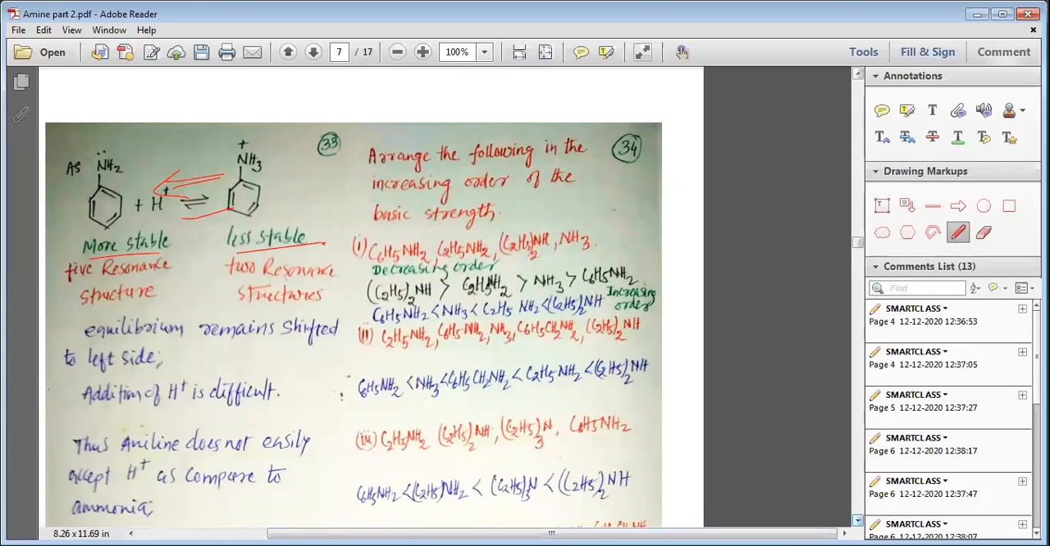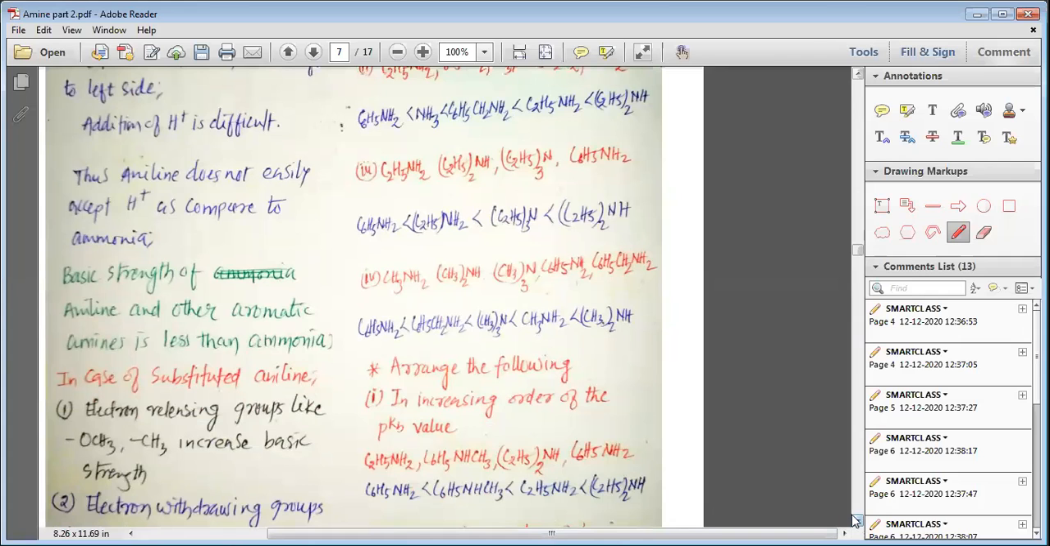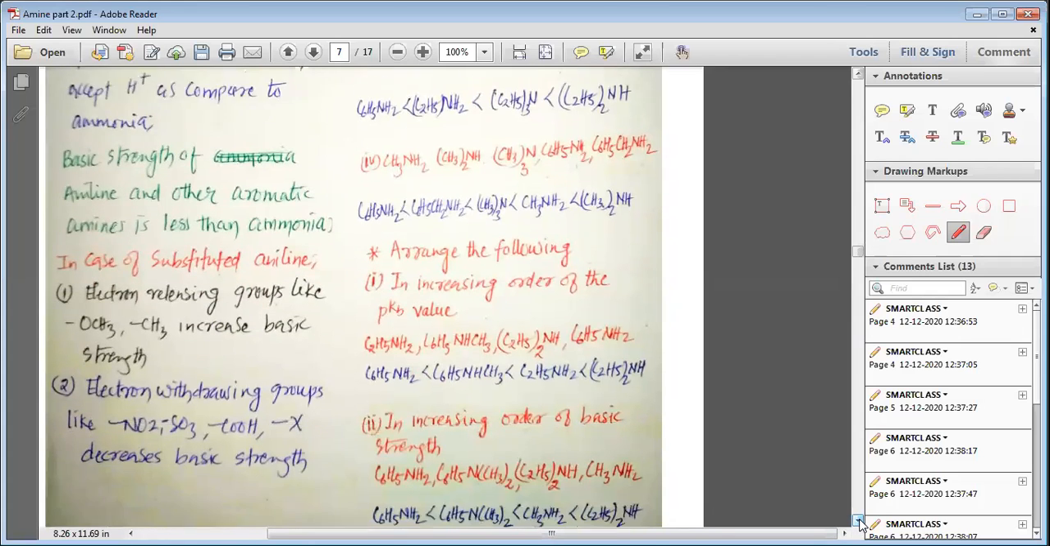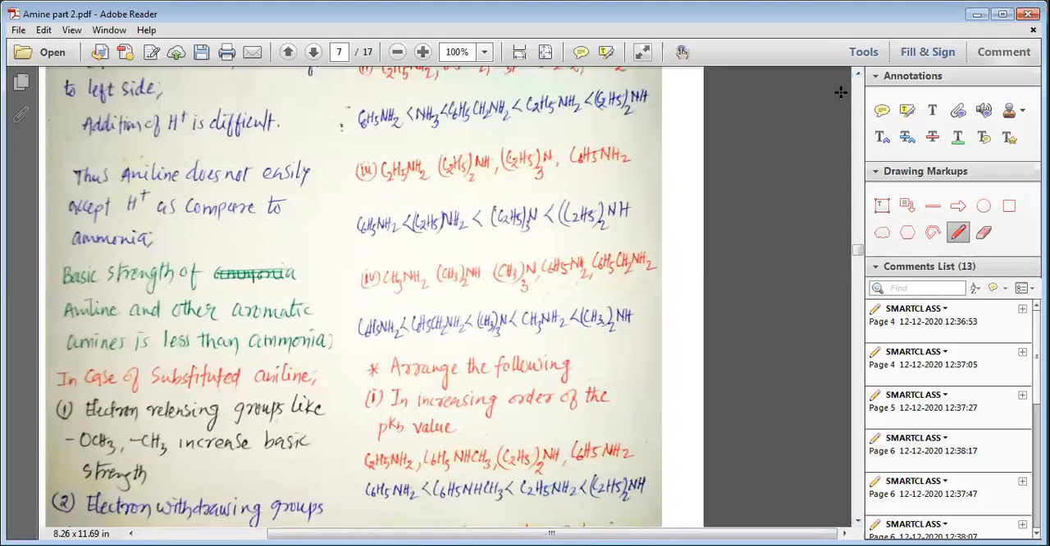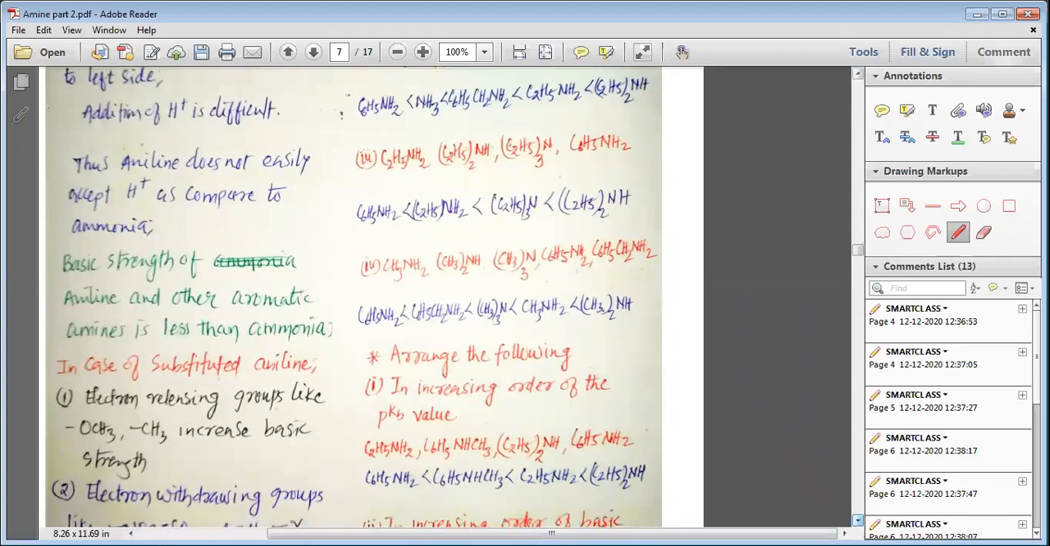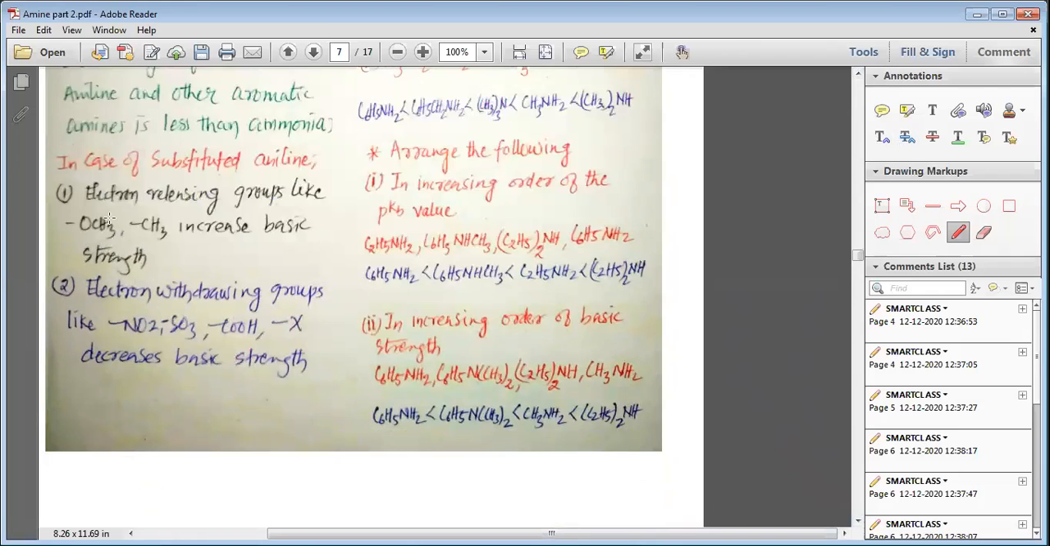So all the aryl amines are less basic than ammonia, and this is how, my dear students, we can easily recall the last point: in arylamines, if electron releasing groups like OCH3, CH3 are present, they increase